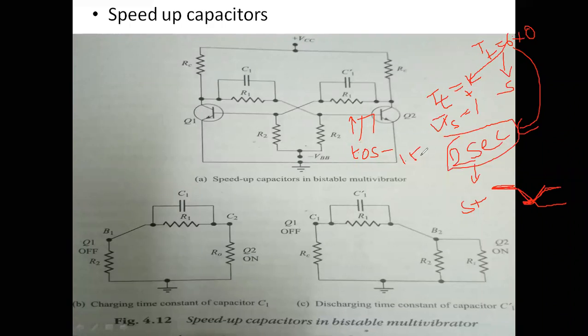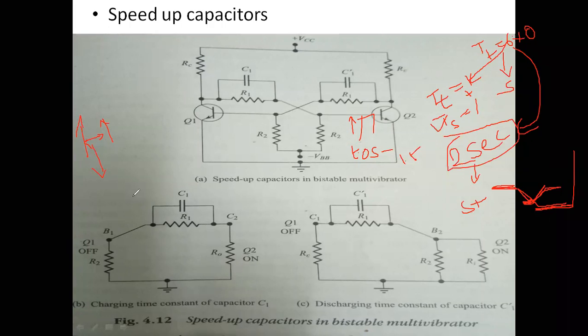We have to apply the triggering pulse after a certain time. That time is the transient time plus settling time. After this time interval we get a stable state, and we maintain the stable state for some time. Then if we apply a triggering pulse, the state will change again. Therefore we should maintain some time difference between the two triggering pulses.